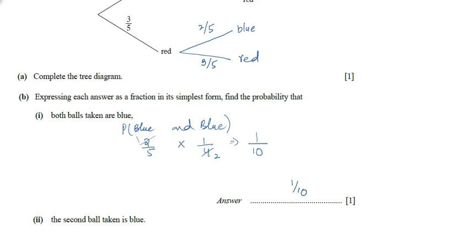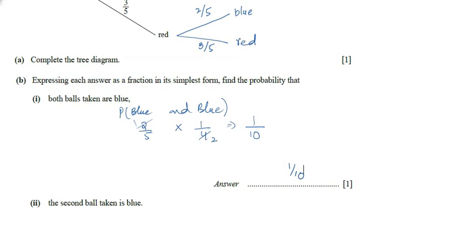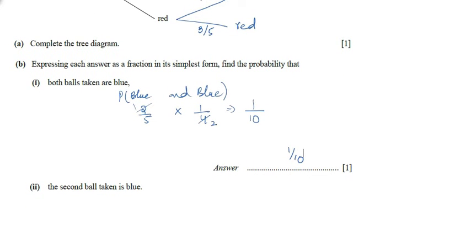Now in the next part, they are saying the second ball taken is blue. Okay, the second ball taken is blue. So they have not mentioned the color of the first ball. So maybe the first ball is also blue, or maybe the first ball is red. So here we have 2 conditions.